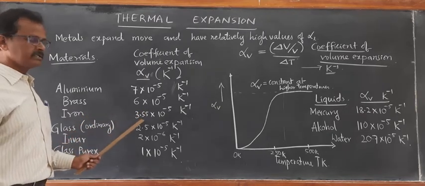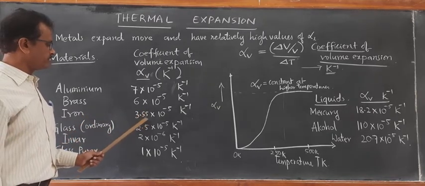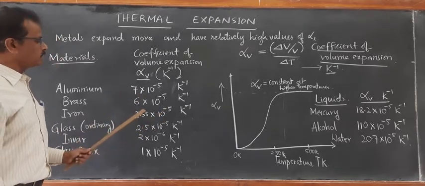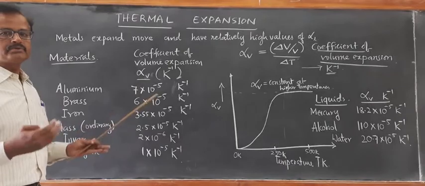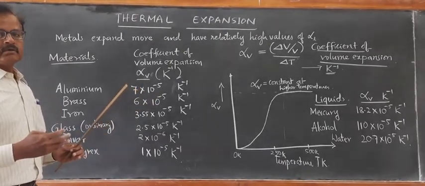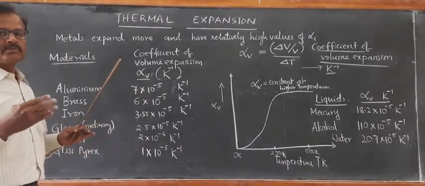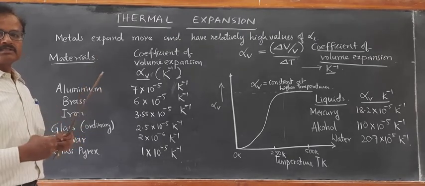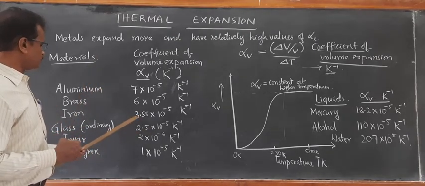Iron is having still lower value, 3.55 into 10 to the power of minus 5 per Kelvin. So iron has one advantage, that it can be used in the furnaces where temperature variation is very high. Wherever high temperature furnaces are required, it will be better to use iron.